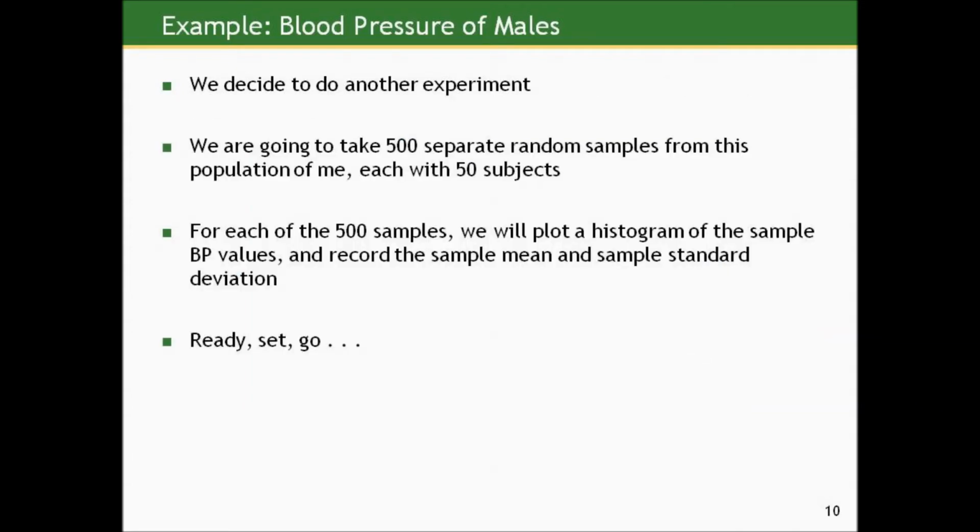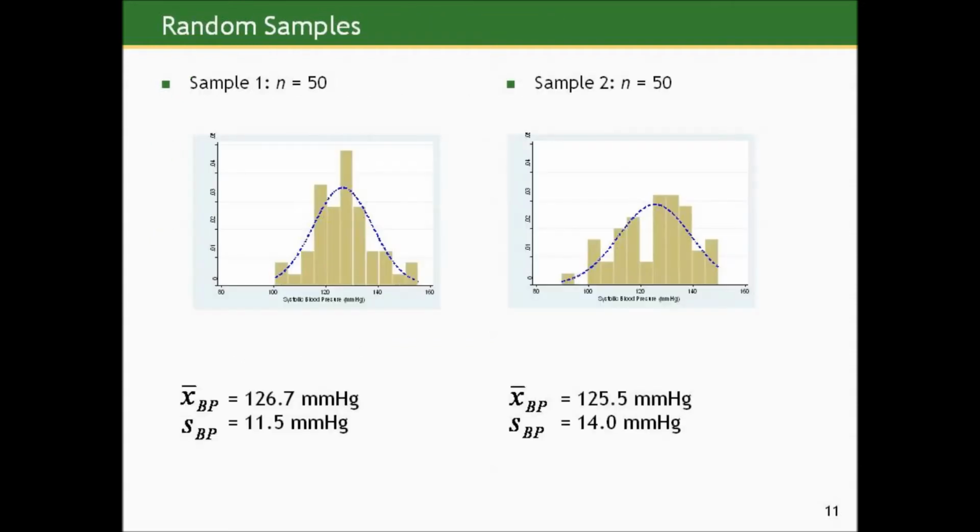So suppose we had all the time in the world still. So we decide to do another experiment. We're going to take 500 separate random samples from the population of men, this time each with 50 subjects. For each of these 500 samples, we will plot a histogram of the sample blood pressure values, record the sample mean and sample standard deviation. Here we go. Let's look at the first two samples I took randomly from that population.